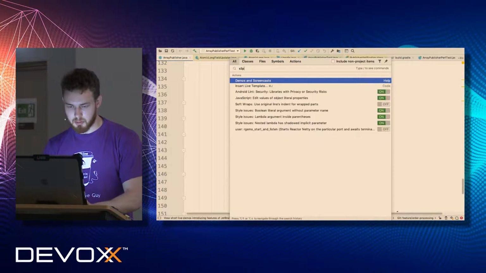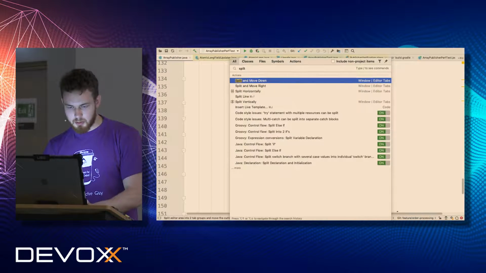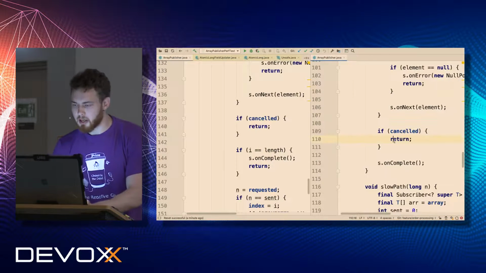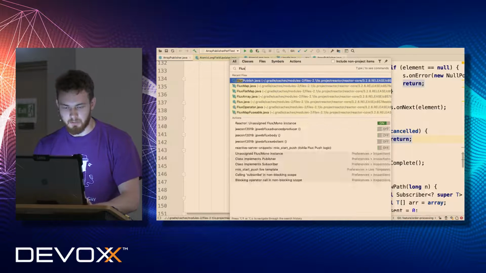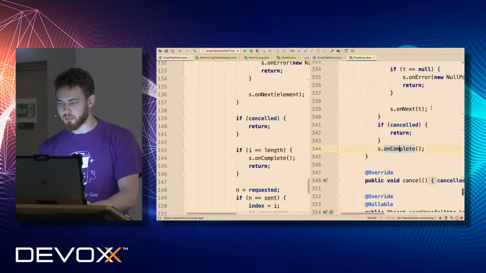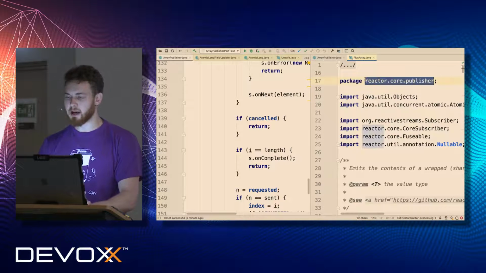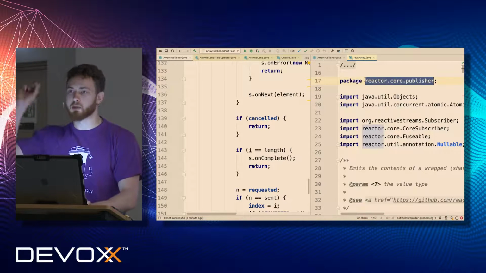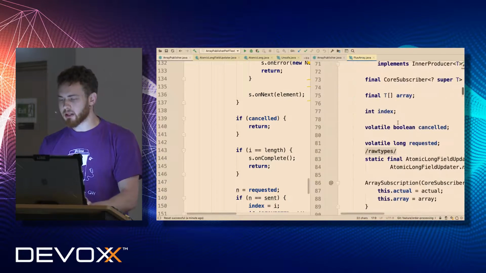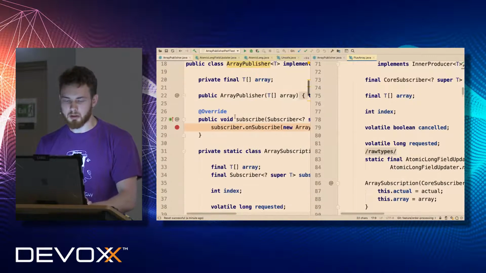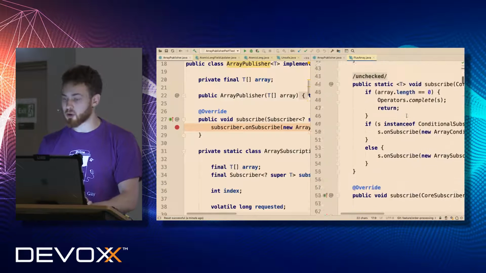Now the final point. Let's try to compare that. So let me split my idea like this, and let me go to FluxArray. This is the real publisher from Reactor Core, so this is part of the library. And now let's compare both of them, ours and the official one.